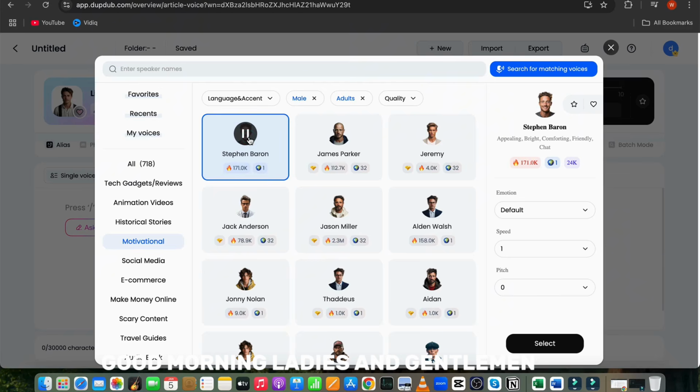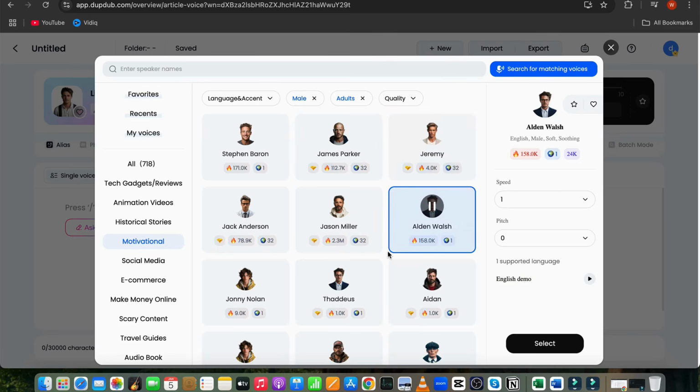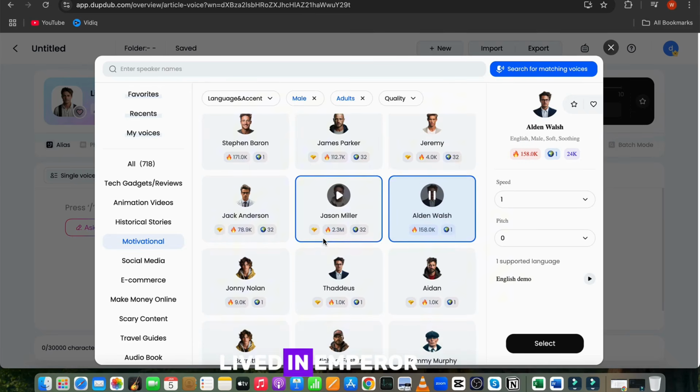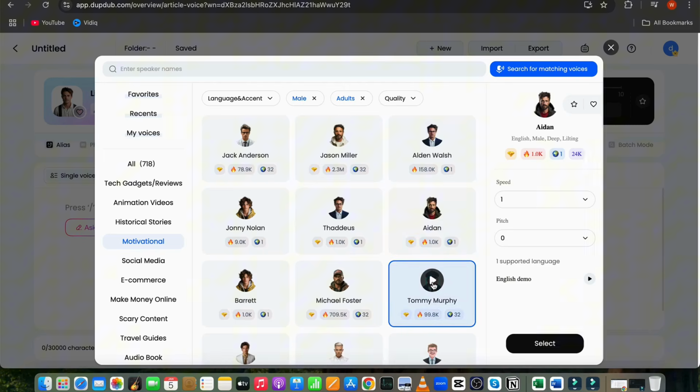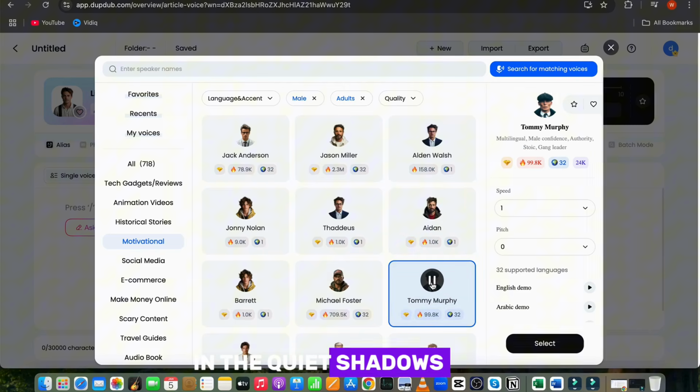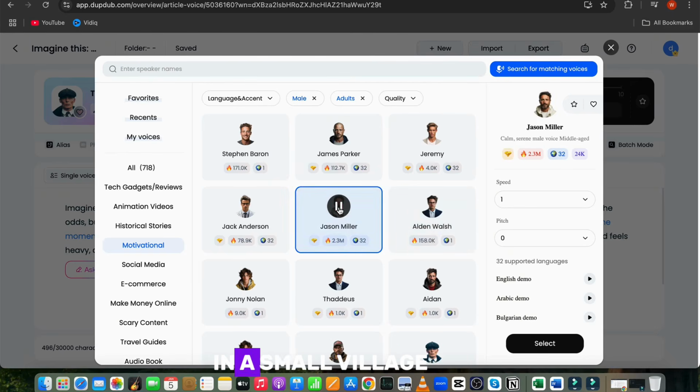Good morning, ladies and gentlemen. Welcome to the car navigation system. Many years ago lived an emperor who thought so much of new clothes that he... In the quiet shadows of Birmingham, we make our own rules, cross this bridge, and it's the last mistake. Once upon a time in a small village, there lived a young girl.